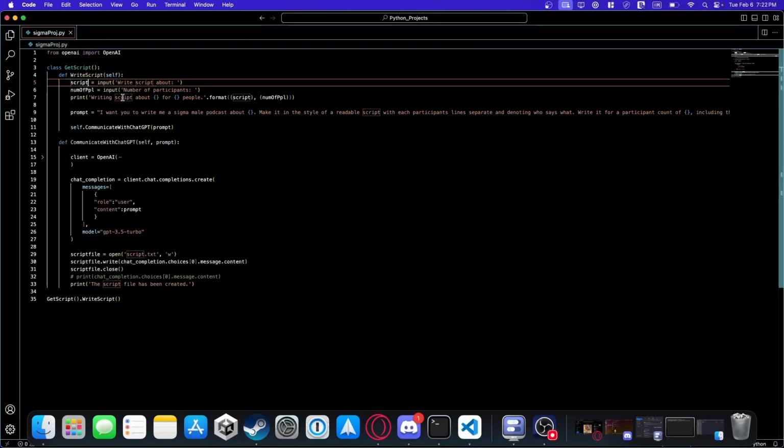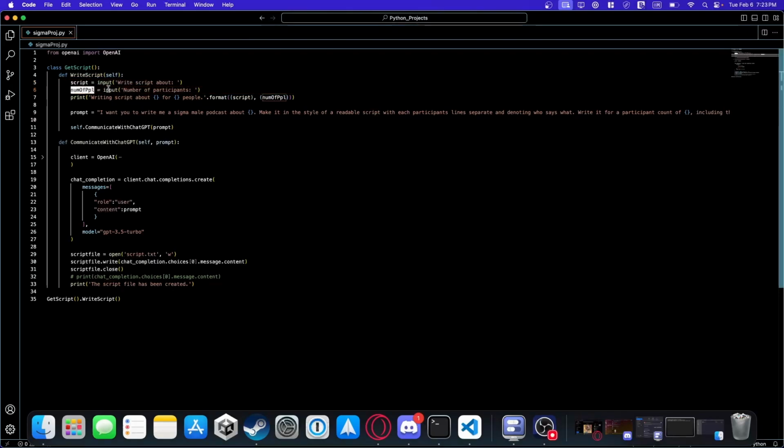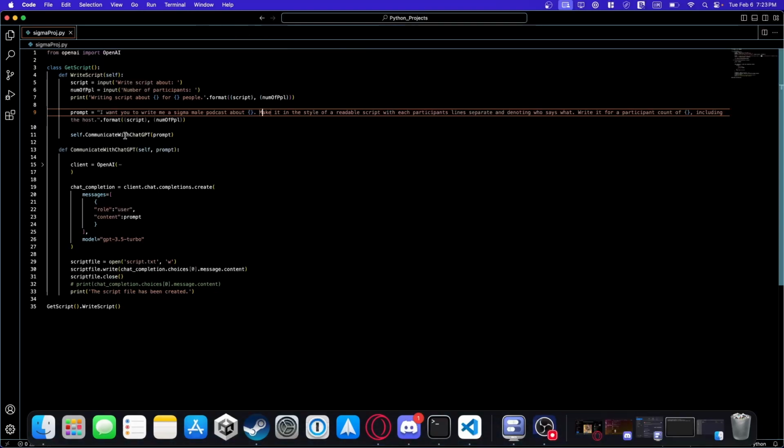Sorry. So it asks for an input, which is the script variable, and it asks for a number of people, and then it prints that it's writing the script or whatever, and then it sets the prompt to, I want you to write me a Sigma male podcast about, and then you're going to format here, make it in the style of a readable script with each participant's line separate and denoting who says what. Write for a participant count of blank, including the host, and then it formats the first one to be this, and the second one to be the number of people.